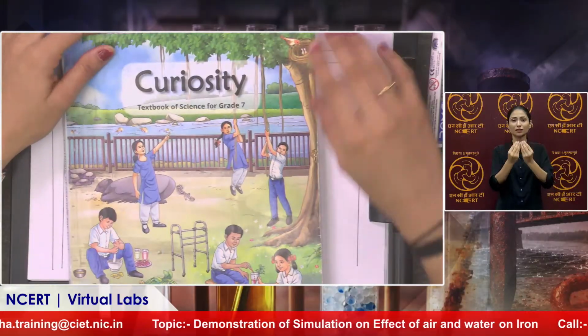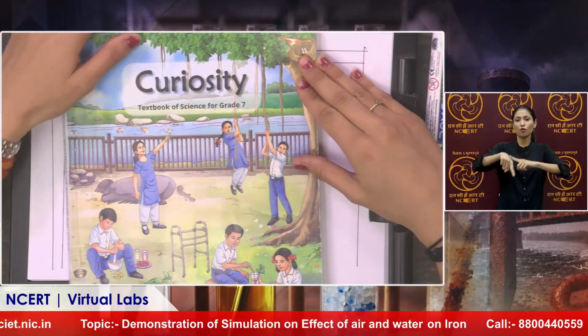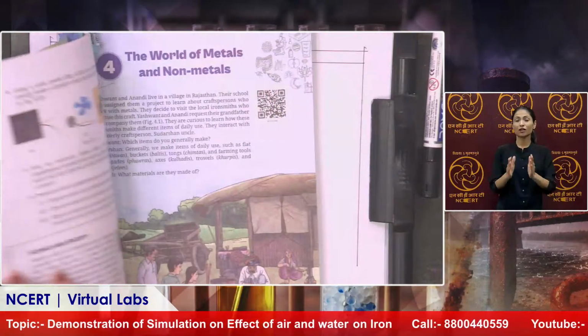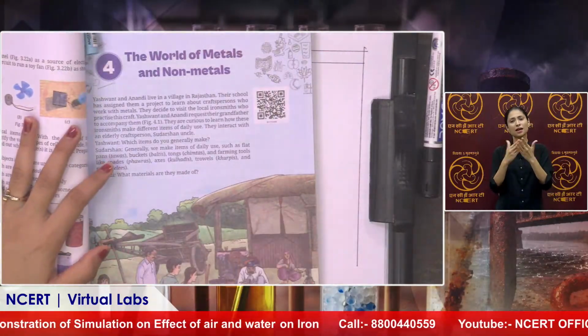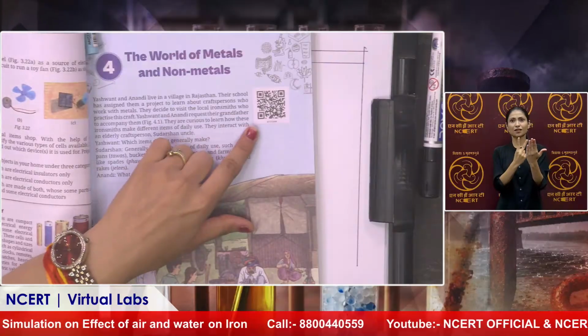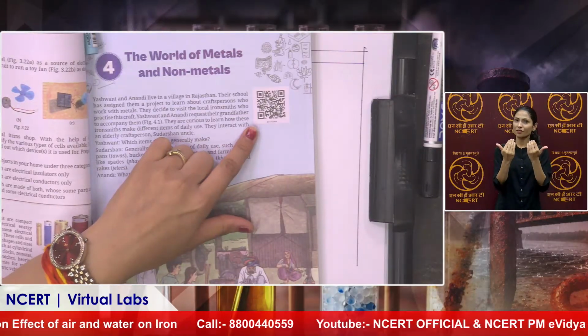Yes, of course. The new science textbooks of grades 6, 7 and 8 all have QR codes on the respective chapters. You will see on the screen this grade 7 textbook, Curiosity. When we open any chapter from this textbook, there is a QR code available on the top of the chapter.